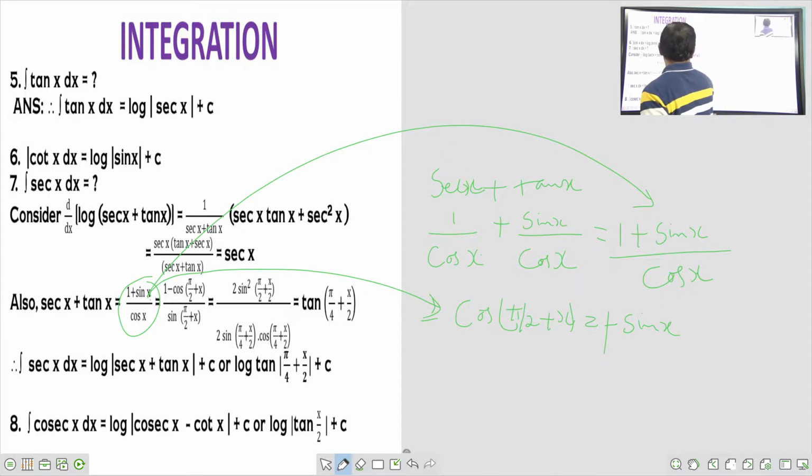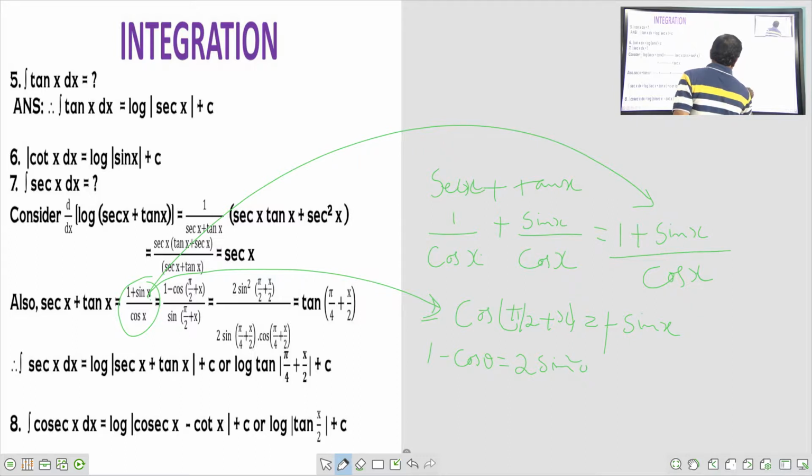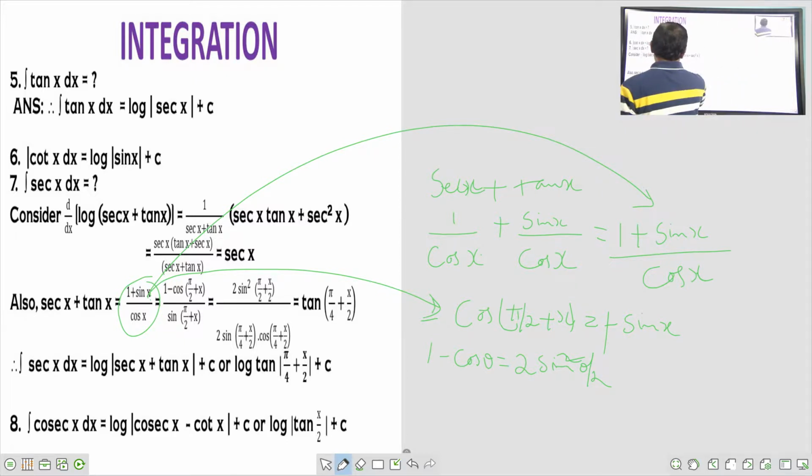By, what is cos x once again? Sin 90 plus x. Sin 90 plus x is cos x. What is the 1 minus cos theta formula we are having? 1 minus cos theta is equal to 2 sin square theta by 2. So 2 sin square theta by 2, so 2 sin square pi by 2 by 2. Once again, right here pi by 2. That's why 2 sin square pi by 2.